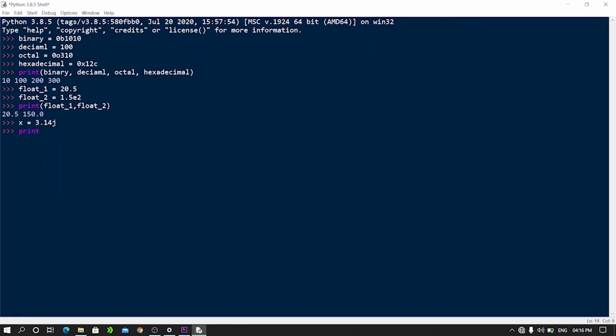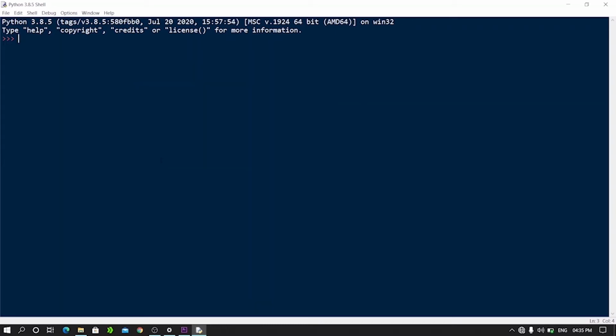So I'll write print x. I will also print the imaginary value of it and the real value. Hit enter. You can see that this is a complex literal. That means x is 3.14j. Its imaginary value is 3.14 and its real value is 0.0, right? So let's see how to use string literals in Python.